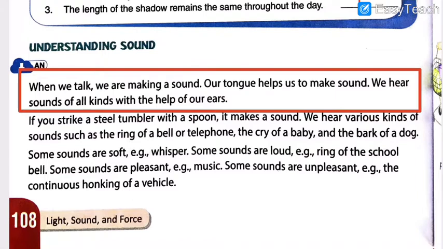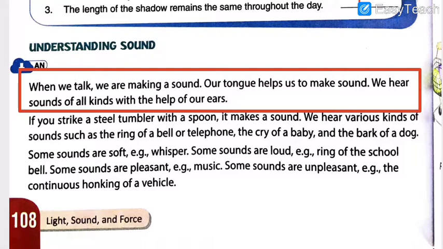When you speak, your mouth makes the sound. Obviously, we call it different languages, but exactly it is a sound which you make in the air, and the air helps to circulate the sound in different directions. Our tongue helps us to make the sound. Without the help of the tongue, we will not be able to speak.